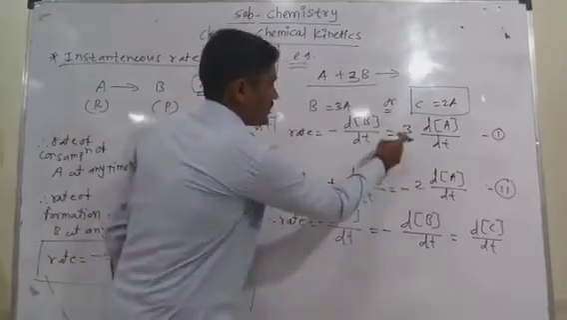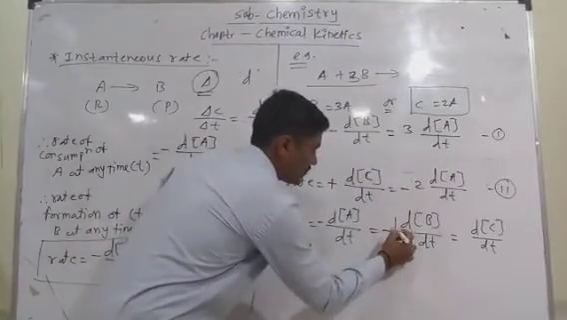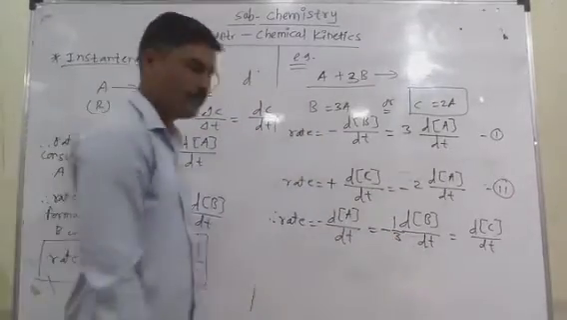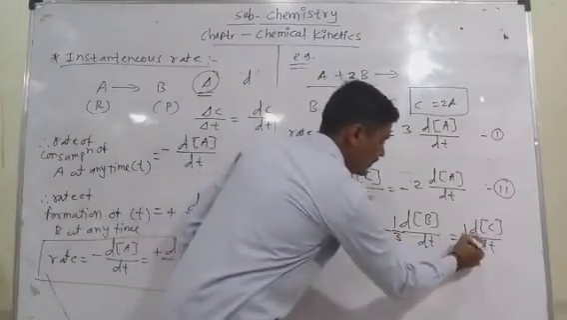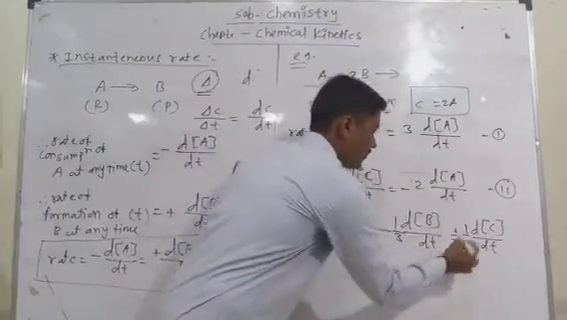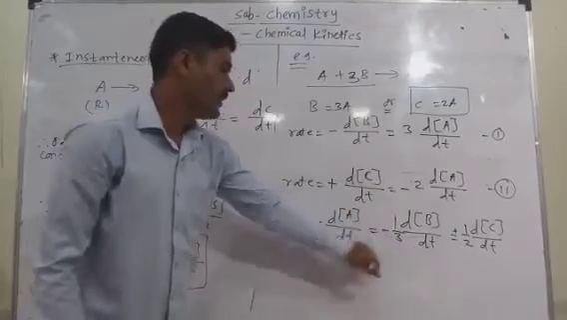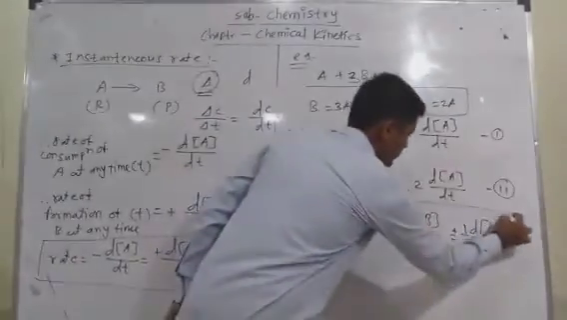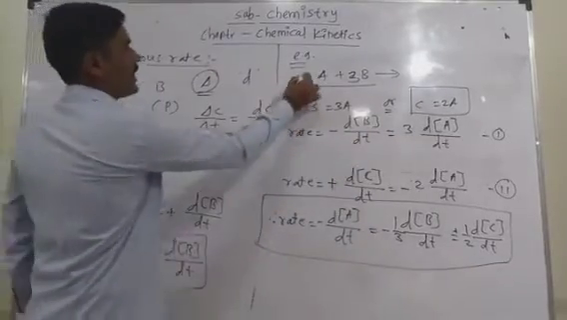So the coefficients go to the other side. It becomes 1 by 3 change in concentration of B and 1 by 2 change in concentration of C, with the negative sign for the reactants and the positive sign for the product. So that is the instantaneous rate equation for the given reaction.